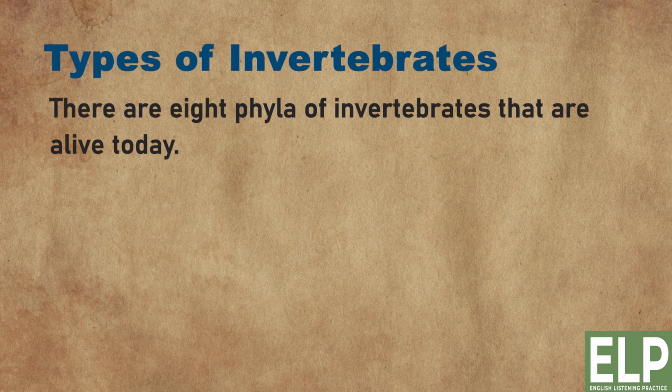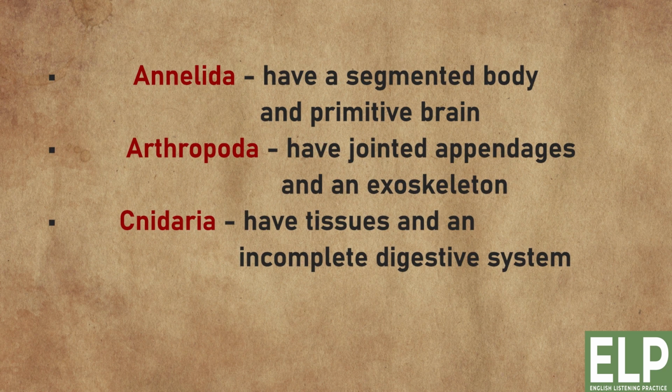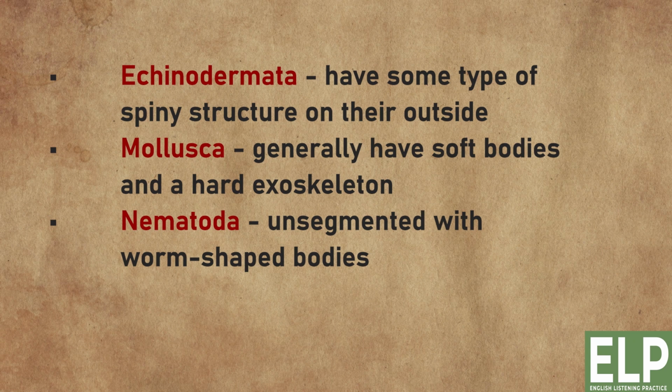Types of invertebrates. There are 8 phyla of invertebrates that are alive today. Annelida have a segmented body and primitive brain. Arthropoda have jointed appendages and an exoskeleton. Cnidaria have tissues and an incomplete digestive system. Echinodermata have some type of spiny structure on their outside.